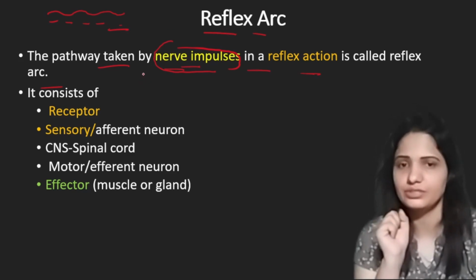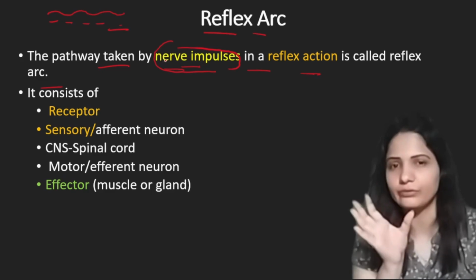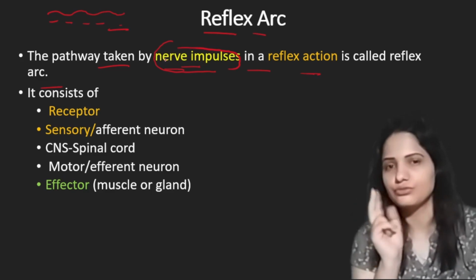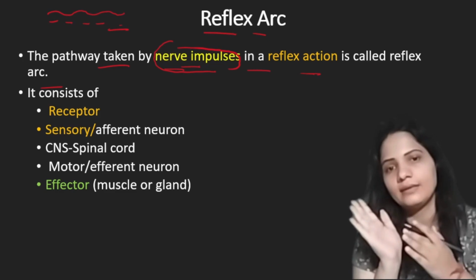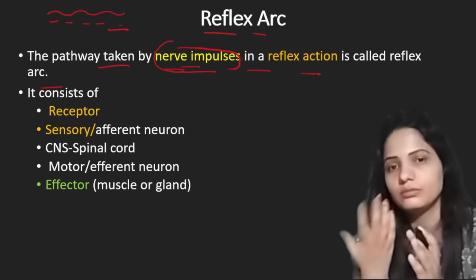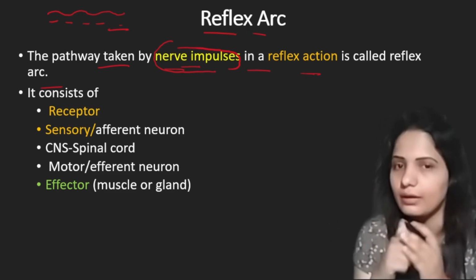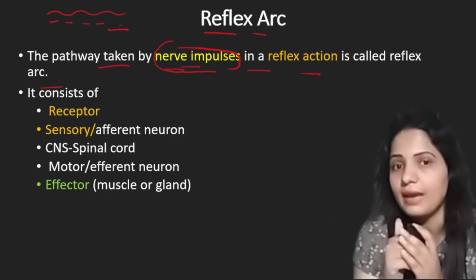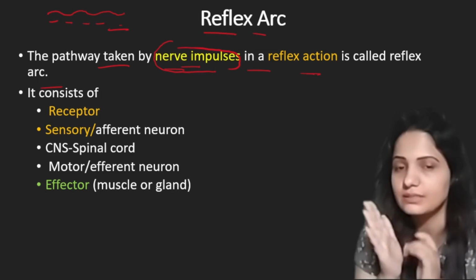Now the question is, there are certain components of reflex arc as it is a pathway. See, this is the same situation. If you have to tell anyone an address, what will you say? Go right, turn left. You will also tell them a few landmarks to reach that particular location. In the same way, in our body also we have certain components to follow a specified pathway.